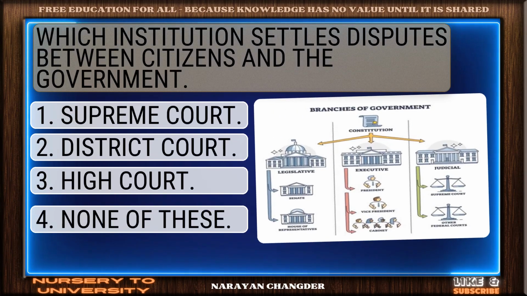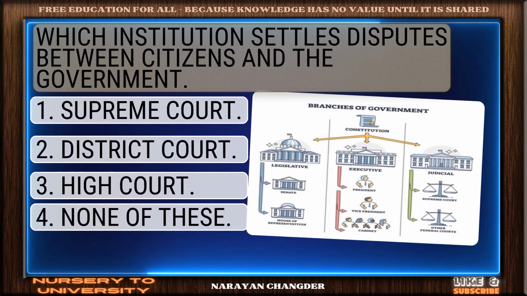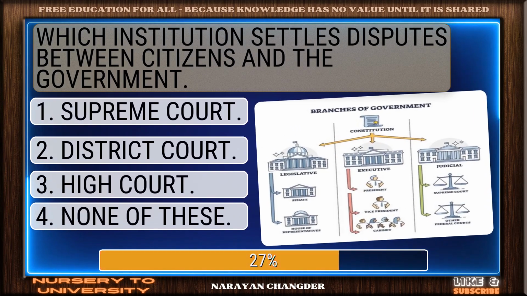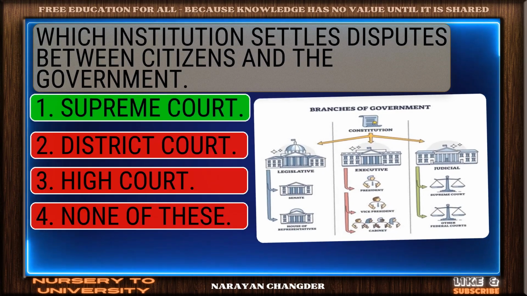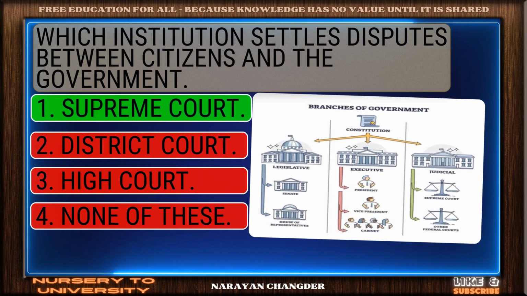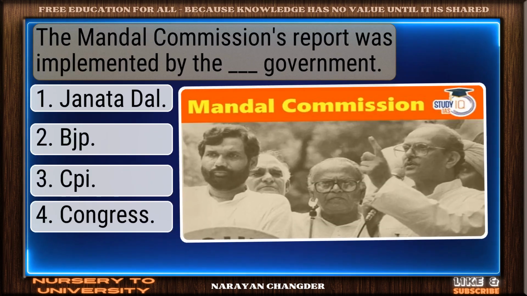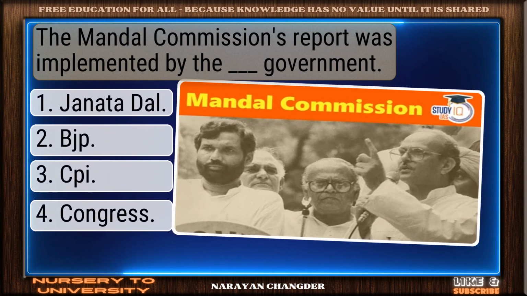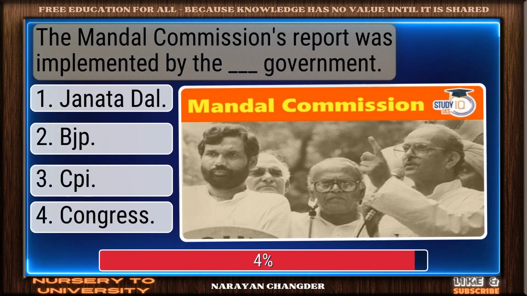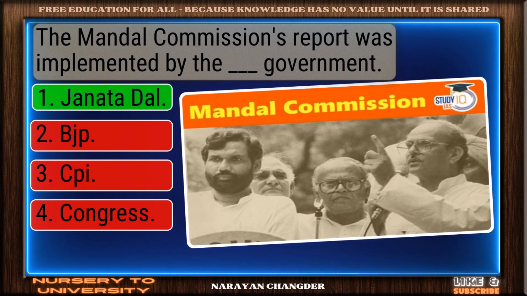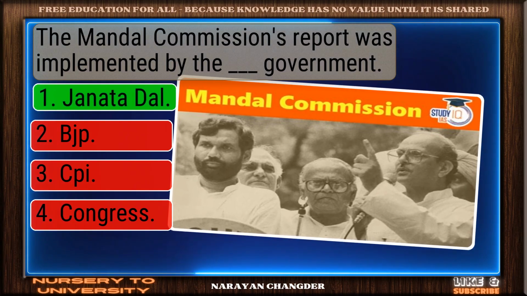Question number 49. Which institution settles disputes between citizens and the government? Exactly. Supreme Court makes sense, and it is the right choice. Question number 50. The Mandal Commission's report was implemented by the dash government. Solid response. Janata Dal is a valid choice.